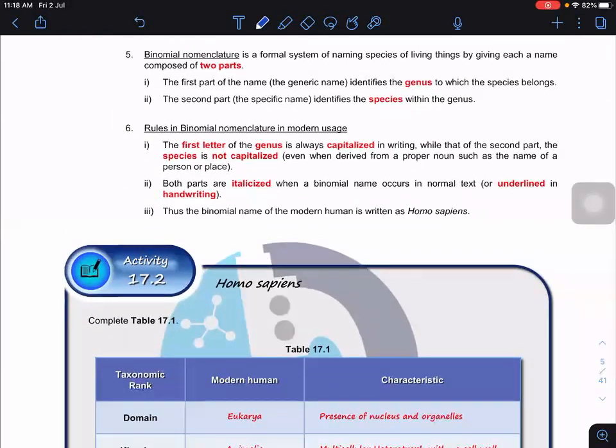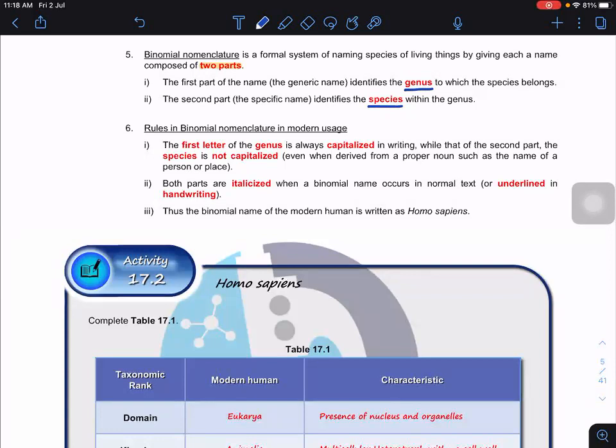Okay, so what's the binomial nomenclature? The binomial nomenclature system is basically the specific way we name an organism. It consists of two parts. The first part is the name from the genus. Another part will be the species. Are you clear? So it means the genus name is one, the species is one, but we combine them together. It's something like a surname and then your first name. So it means that we combine them together. You get what it means?